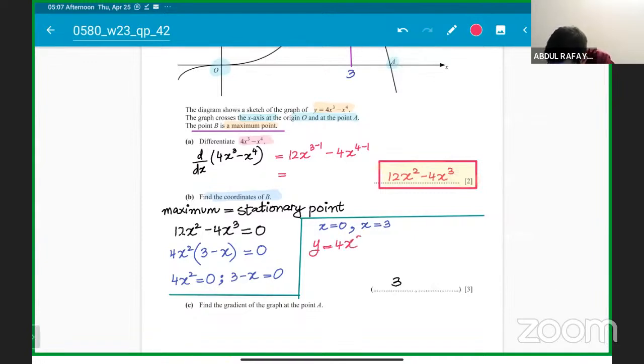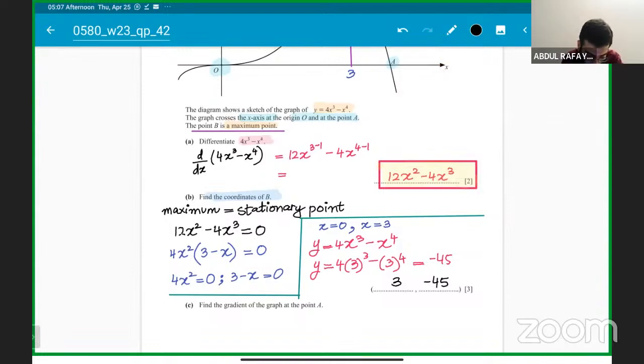That is y equals 4x cube minus x power 4. So it will be y equals 4 times 3 cube minus 3 to the power 4. You can take help with the calculator. Getting it, guys? So it is coming negative 45. So according to this, it will be 3 comma negative 45.